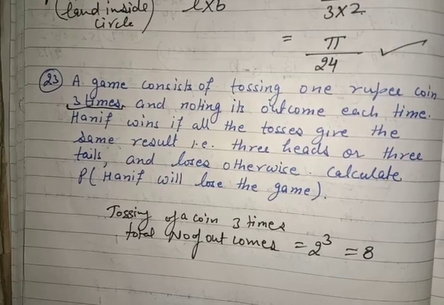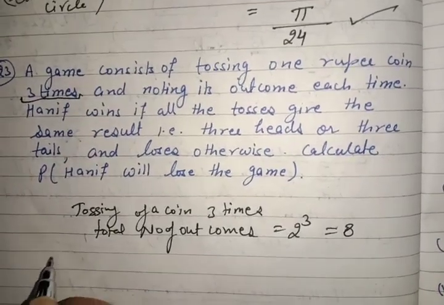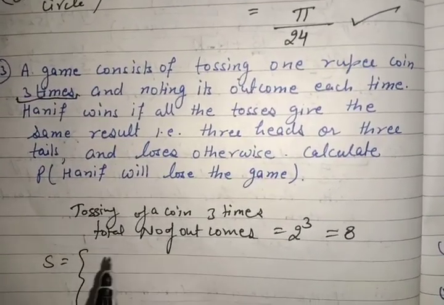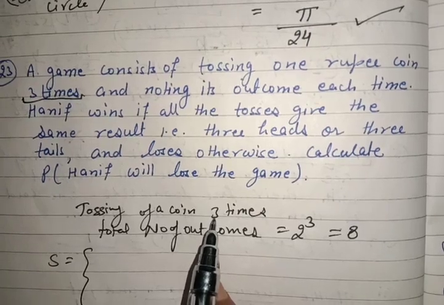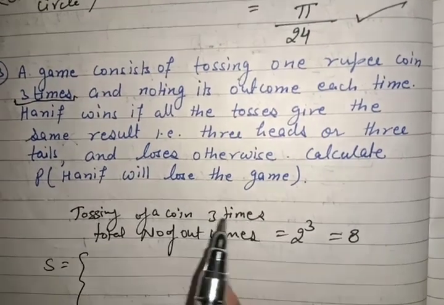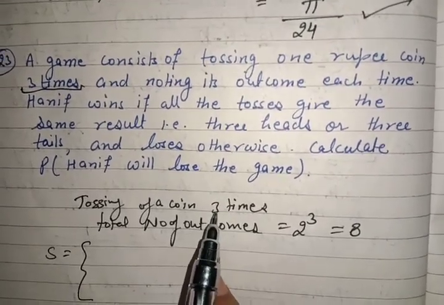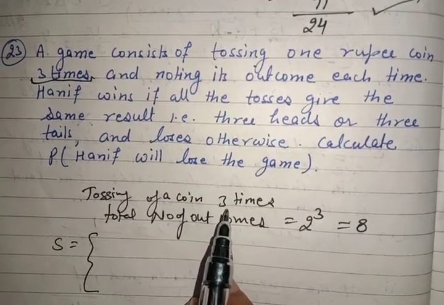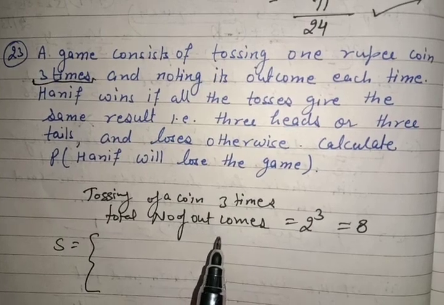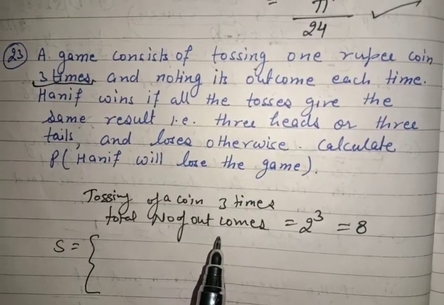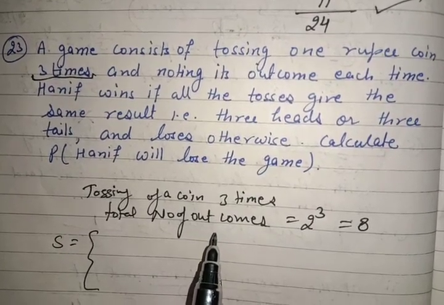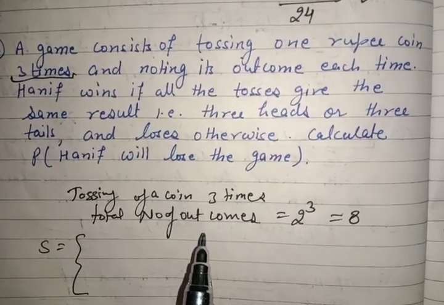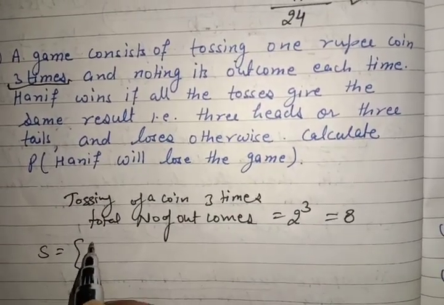Now how can we write it? The way I am telling you, first of all, the sample space. If we throw one coin 3 times, or if we throw 3 coins simultaneously once, they both have the same meaning. Sample space, you can start like this.